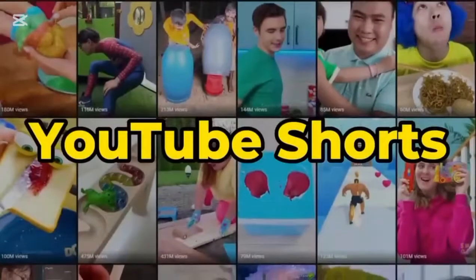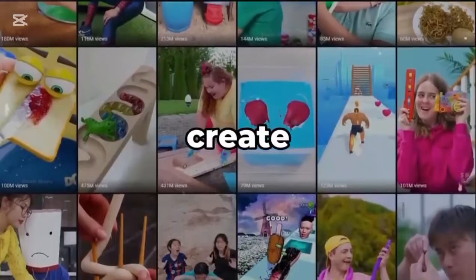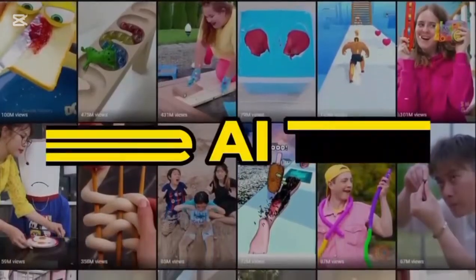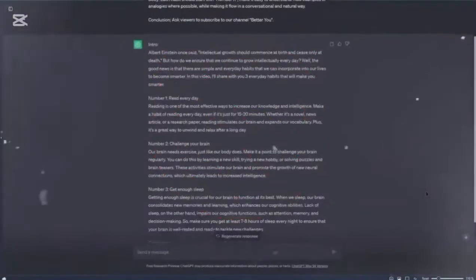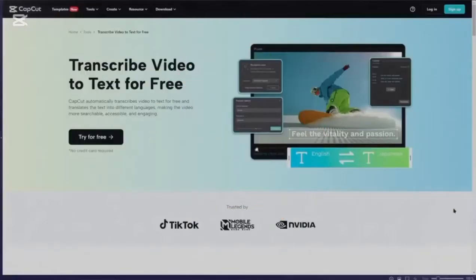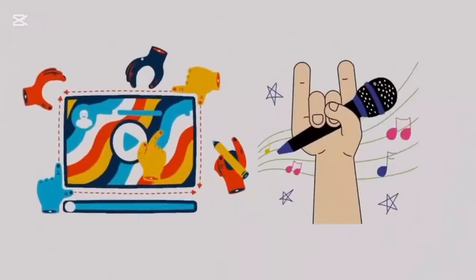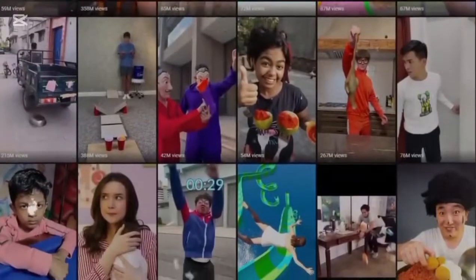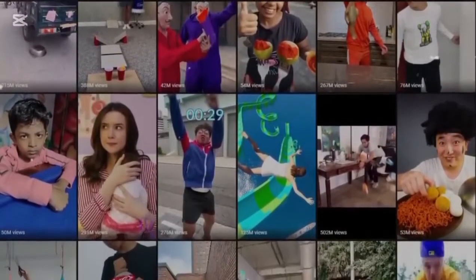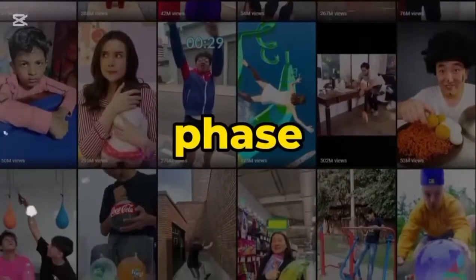The fastest way to grow a YouTube channel is by uploading YouTube Shorts, and in this video you're going to learn how to create YouTube Shorts fast with one free AI tool. You don't need ChatGPT to write the script or CapCut to create the captions, as this tool will do all that alongside the video creation and the voiceover. I'll demonstrate it with two niches in this tutorial, but it can be applied to numerous other niches, so let's begin with the research phase.